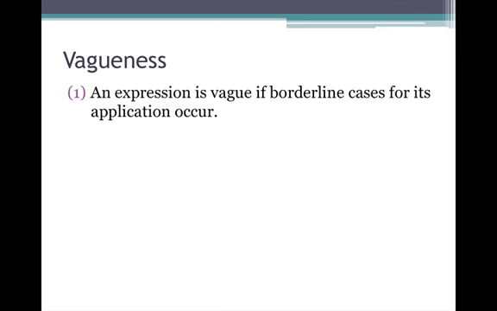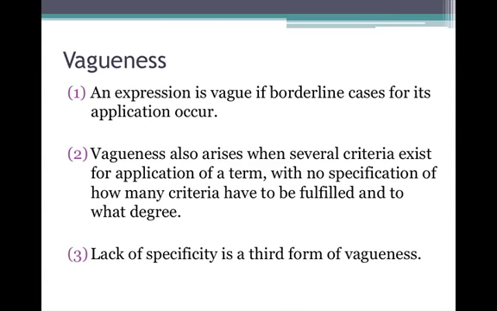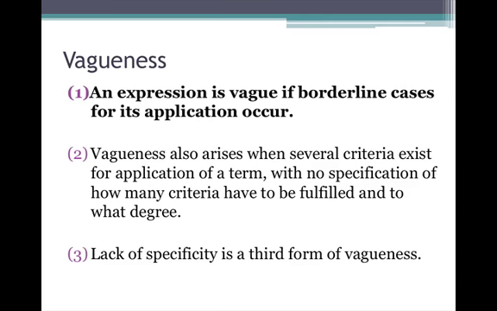First, an expression is vague if borderline cases for its application occur. Second, vagueness also arises when several criteria exist for application of a term, with no specification of how many criteria have to be fulfilled and to what degree. And third, a lack of specificity is another form of vagueness. If you're not sure what all those things mean quite yet, don't worry, we're going to look at examples of each one. Okay, let's start with this first one.